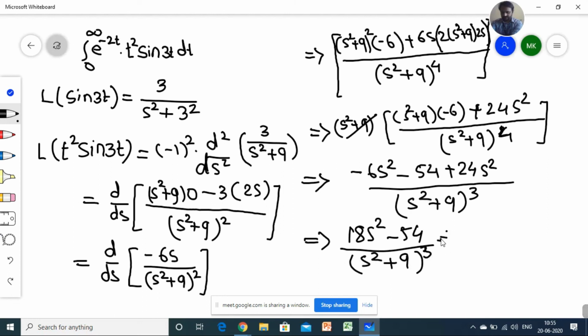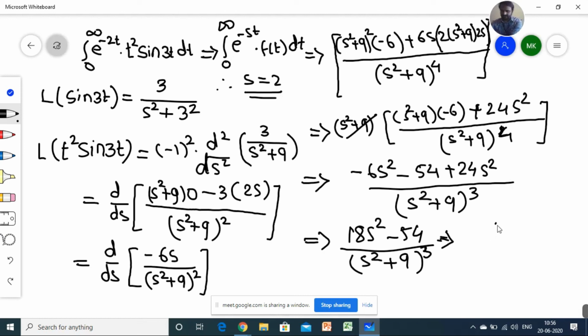Now what is next? You have to just compare with this definition, because it is given in the integral 0 to infinity format. While comparing, what will I get? e raised to minus 2t is compared with the integral 0 to infinity e raised to minus st into f of t into dt. So while comparing this part with this part, you will get s equal to 2. So we just have to put s equal to 2 here.